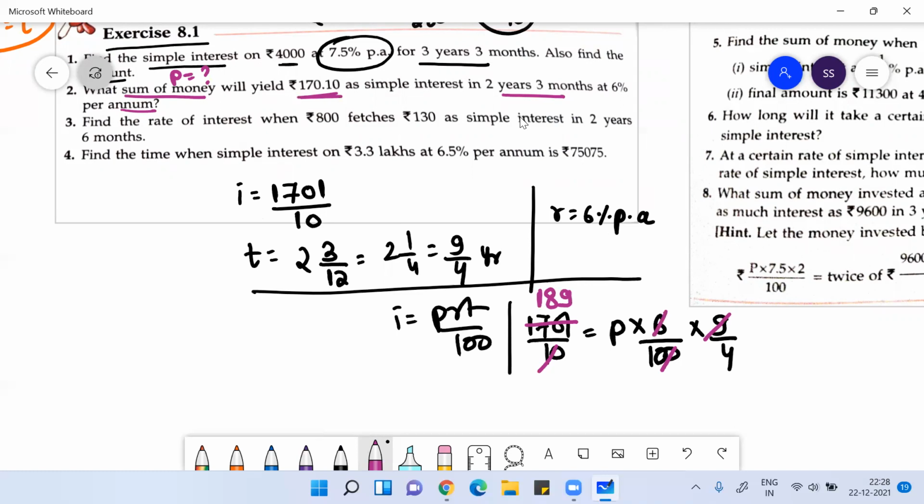6 won't go because it is an odd number, so it will go by 3. So this will be 63. The value of principal, you can write as 2 into 63, that will be 126 rupees. I wrote this as 126, I just missed a 0. You can put this 0 here. The principal will become 1260.